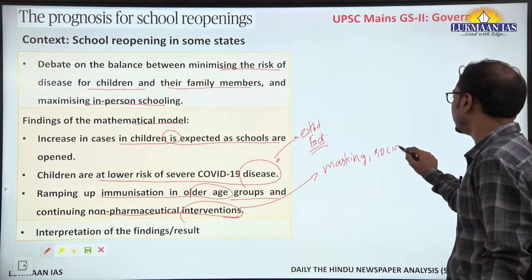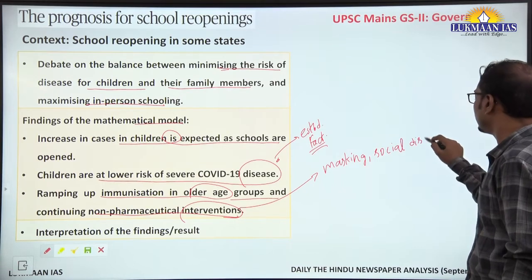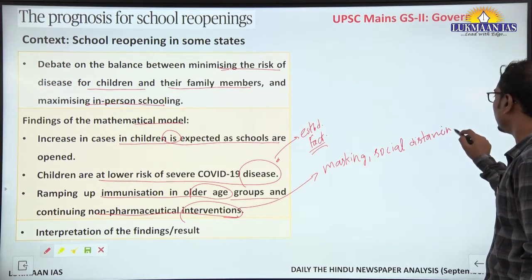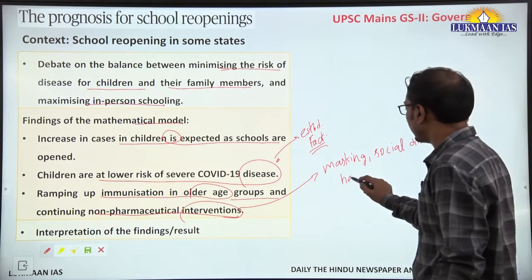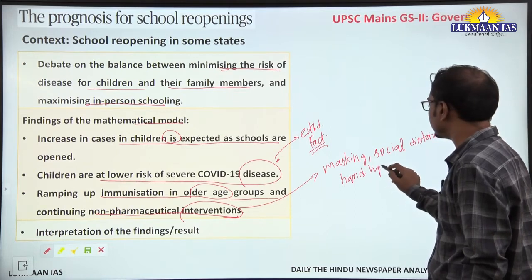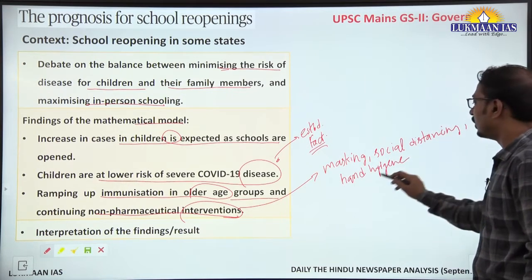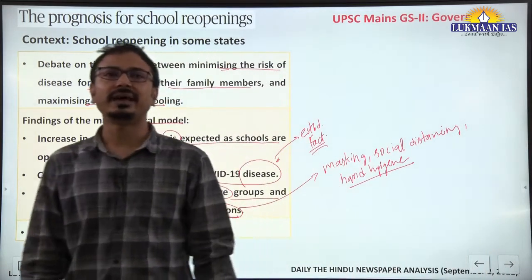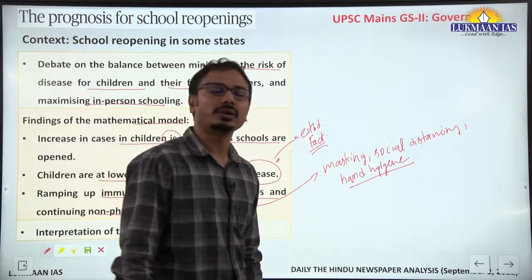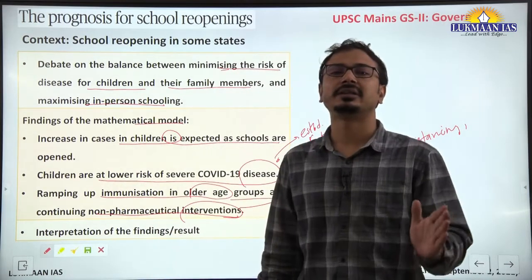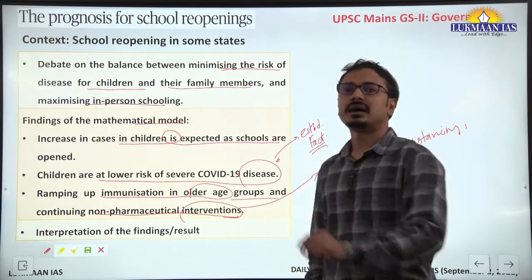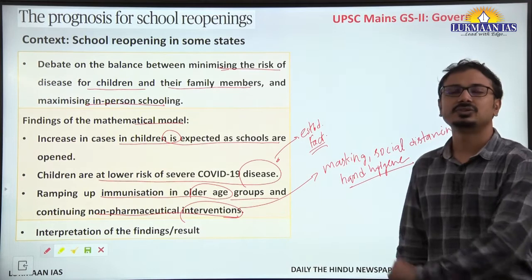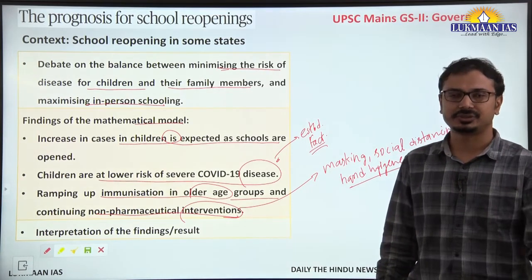social and physical distancing, and hand hygiene practices. All these are non-pharmaceutical interventions. When they are followed in the schools, not only by the children but also by the teachers and staff, then we can say that this is going to reduce the number of infections.